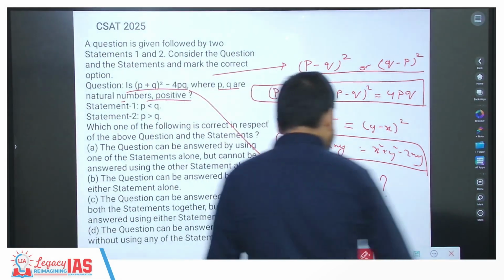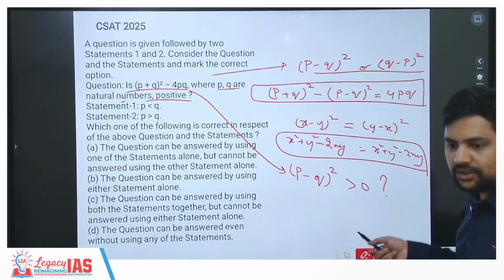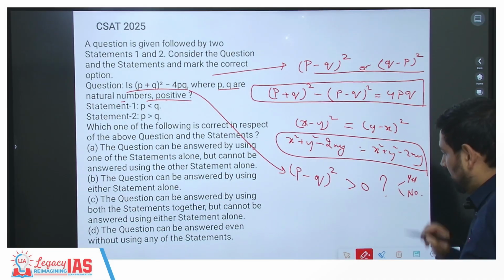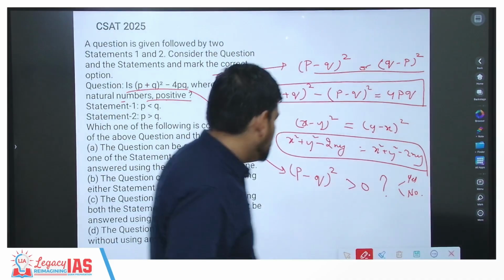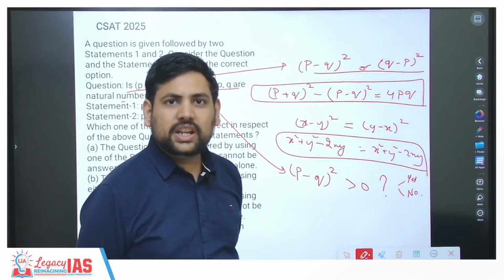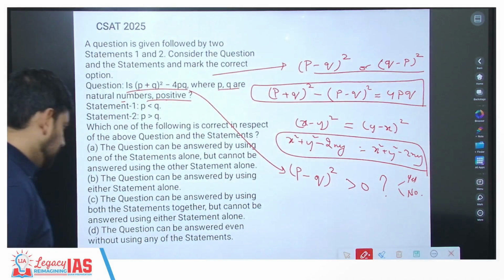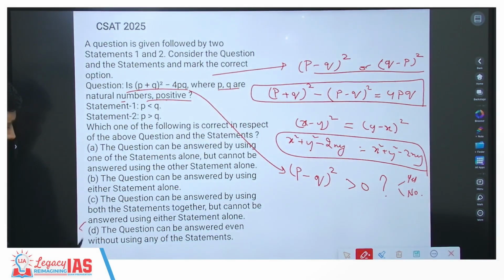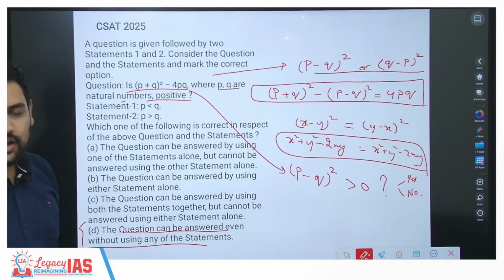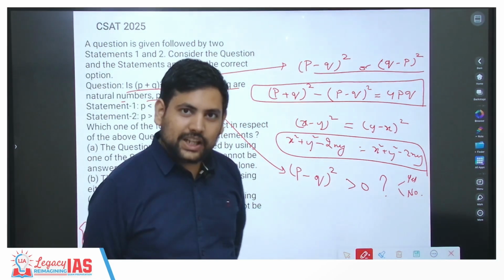You should get a definite yes or a definite no. Now, (P minus Q) whole square is greater than 0. Can I solve this without using any statements? Yeah, option D. The question can be answered even without using any of the statements.